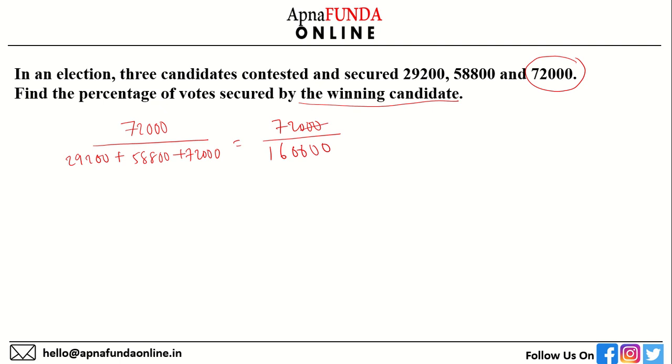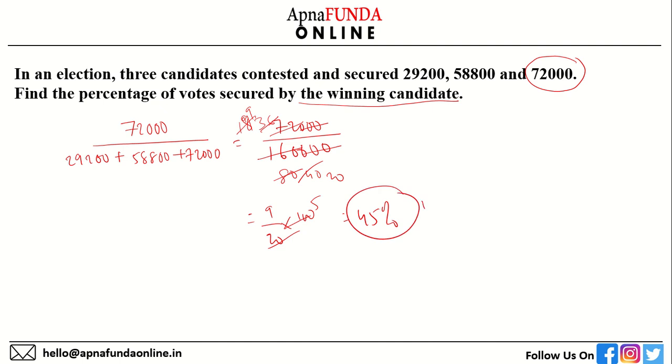Let's simplify this. 72,000 by 1,60,000 reduces to 9 by 20. That means 9 by 20 into 100, which gives 45%. So my answer is 45%. I hope you have solved along with me and your answer is also the same.